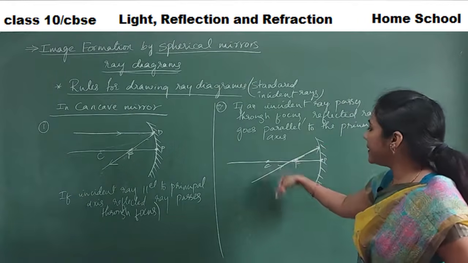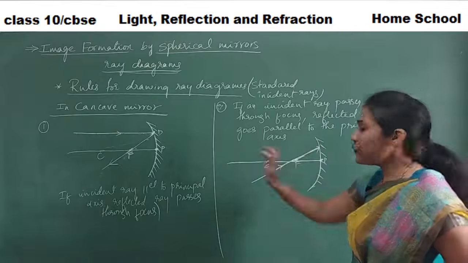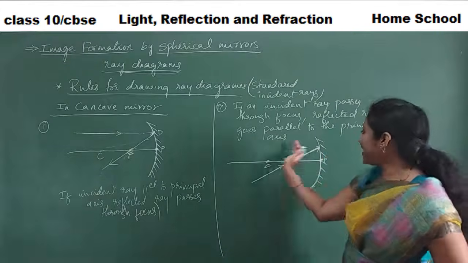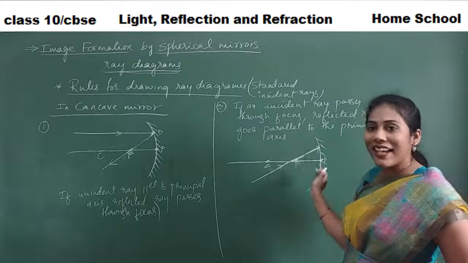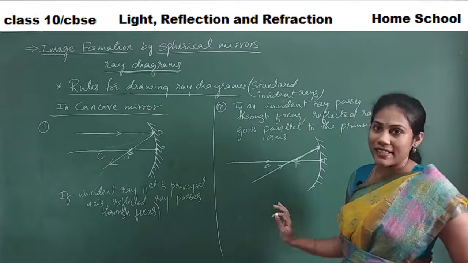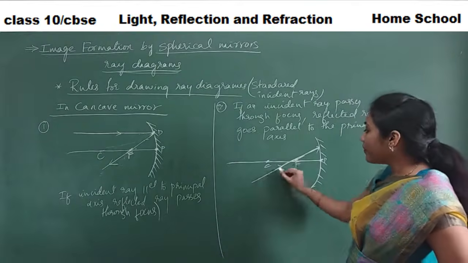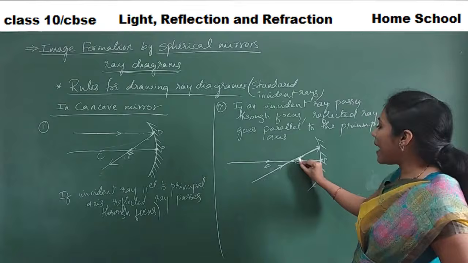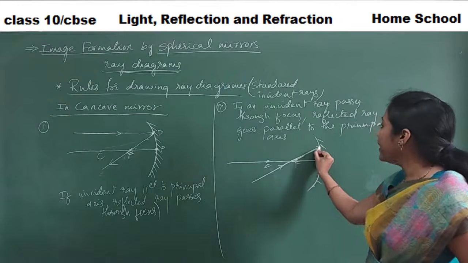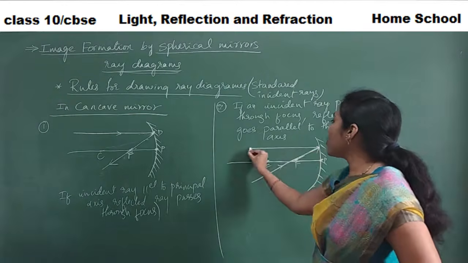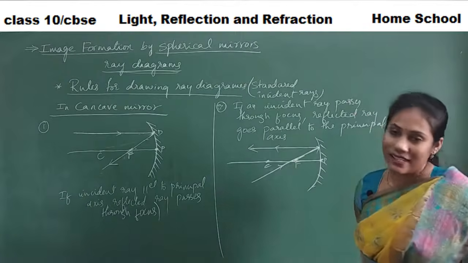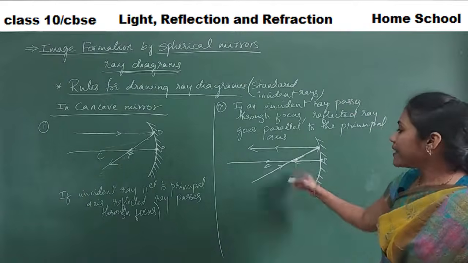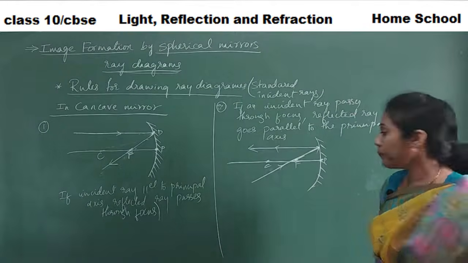This is my incident ray, and then it has to reflect. To find the reflected ray, first drawing a normal, taking the angles, all that is not necessary. Just, when an incident ray passes through the focus point, then its reflected ray is always parallel to the principal axis. Okay, so this is our second rule.